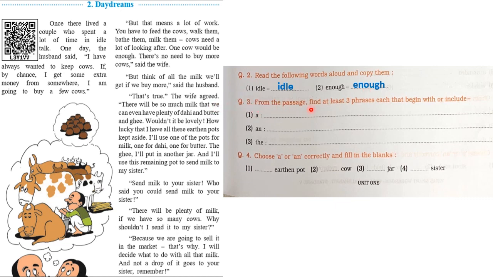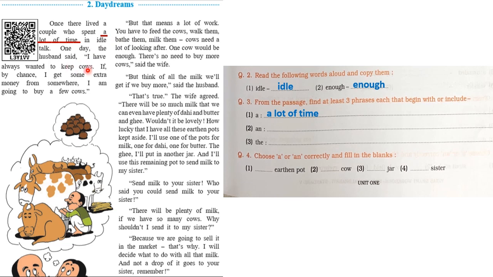Question number 3. From the passage, find at least 3 phrases each that begin with or include these words. So from the passage, we have to find at least 3 phrases that begin with or include these words. The first one is A. Let us find 3 phrases from this passage. The first one is "a lot of time." Let us write over here, a lot of time. Let us find the second phrase.